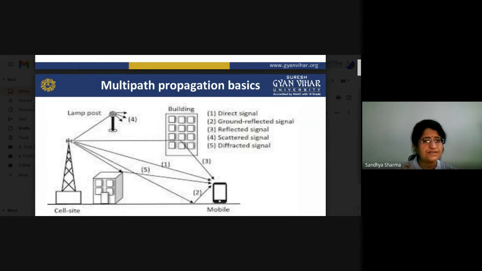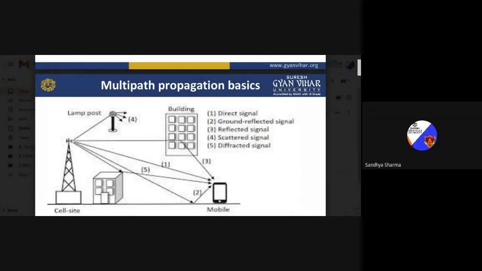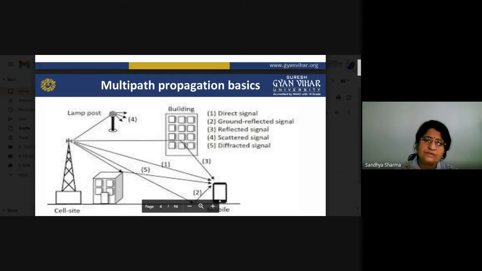From the tower, we receive our signals, and here we can see sometimes there is a lamp post. So sometimes signals will be reflected, signals will be diffracted. Sometimes the edges of buildings reflect our signals. So there are many reasons. Due to this, instead of reaching the receiver directly from the transmitter, signals also reach it after reflection, refraction, and diffraction. So multiple copies of the signal are received at the receiver.